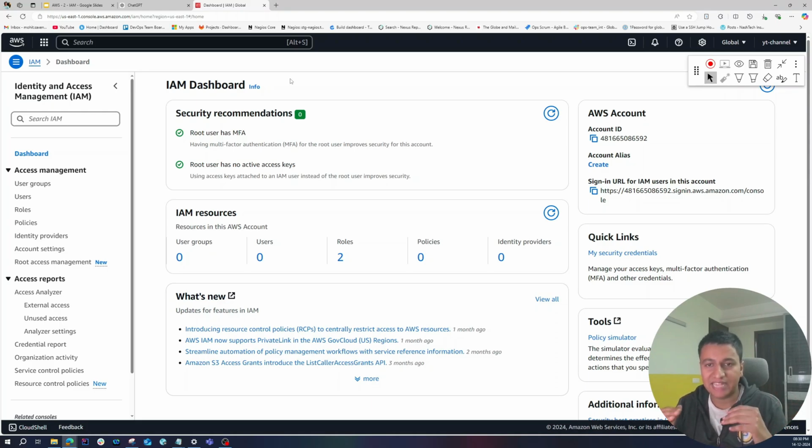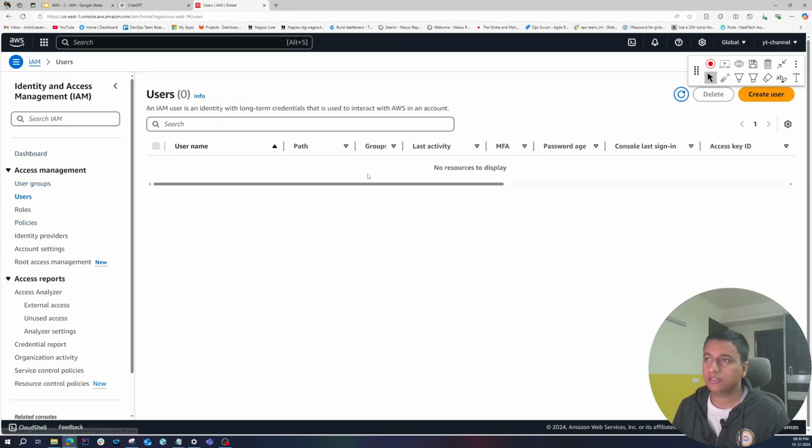Okay, and Steve needs access to an S3 bucket. So we are going to give him access through an IAM user. On the left side, you see different options like groups, roles, policies. So let's click on users. And as you can see right now, we do not have any user. So click on create user.